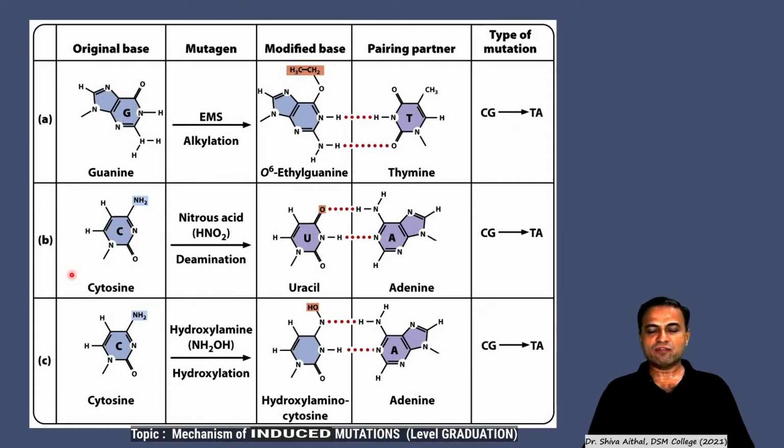And apart from this, we will be seeing some intercalating agents. So the original base guanine cytosine can be modified to thymine adenine in the presence of these chemical mutagenic agents, three chemical mutagenic agents. So you'll see this one by one. First we'll start with ethyl methyl sulfonate.